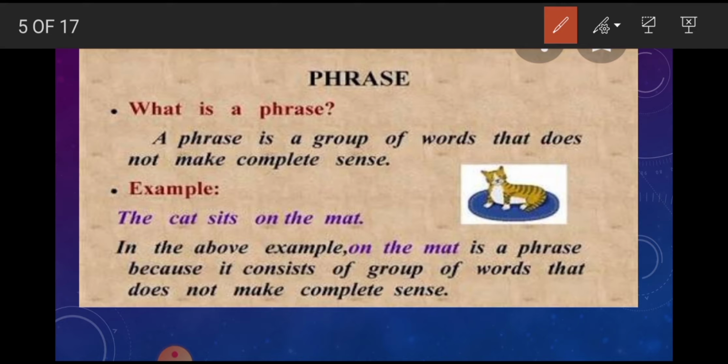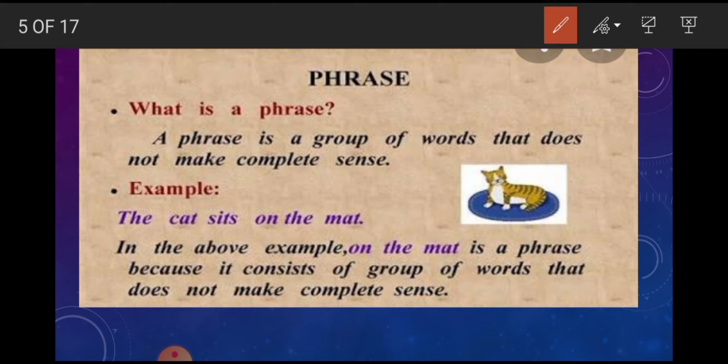But the phrase functions as the subject of the sentence or object. It doesn't have meaning if it is used alone. It has no subject and verb combination, and it does not have meaning if it is used alone. But if it is used in a sentence, it has a unique meaning.